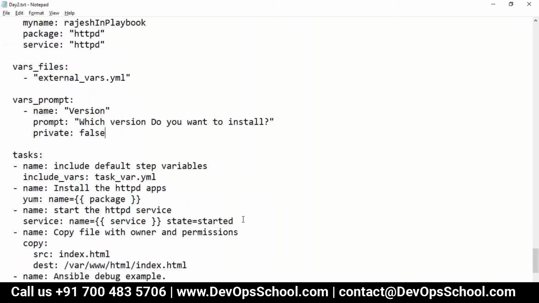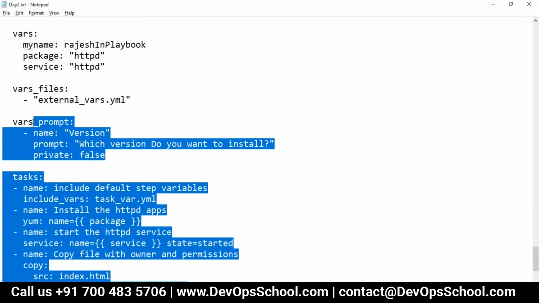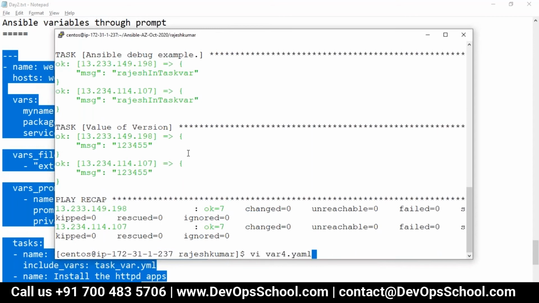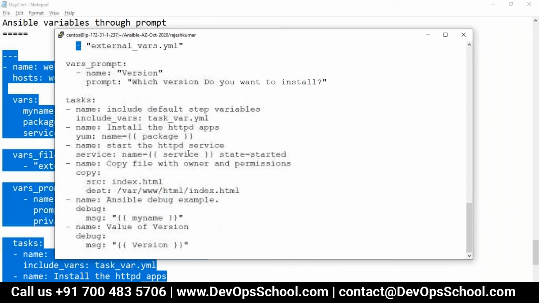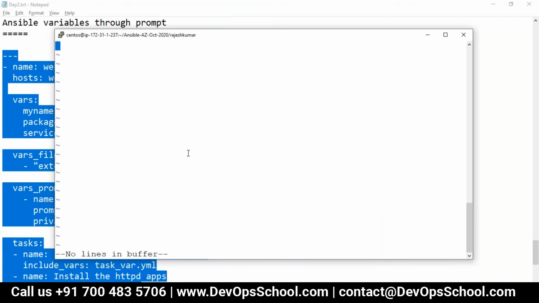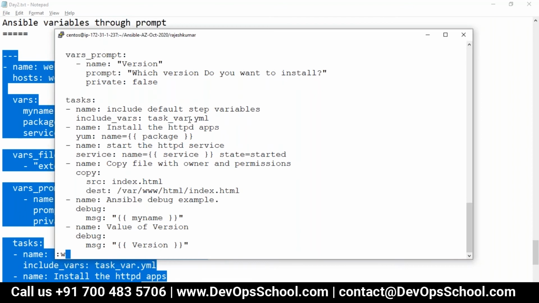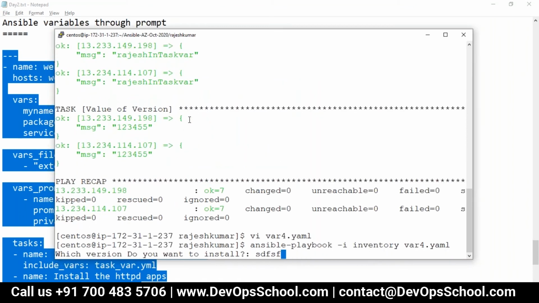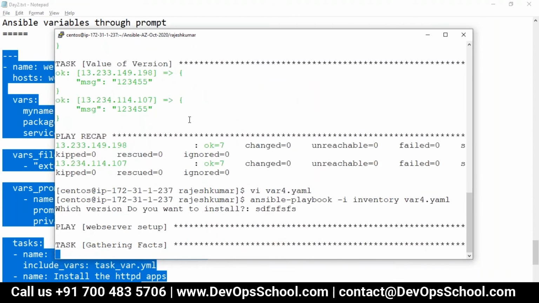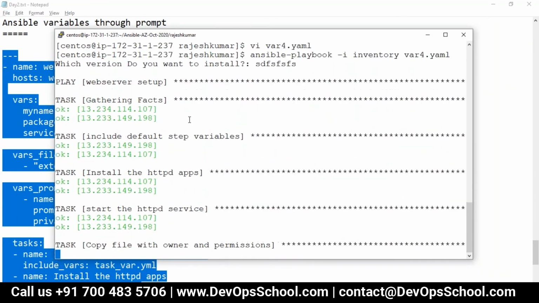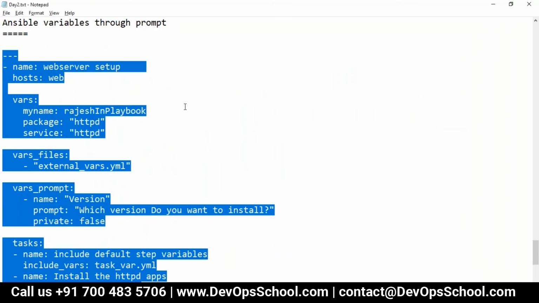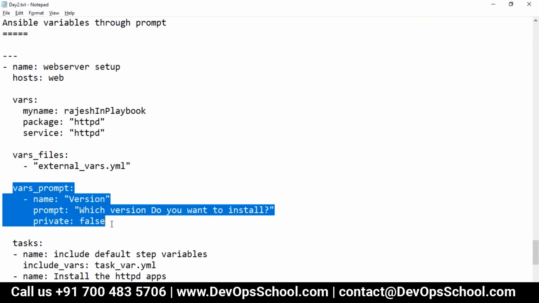If you make this one false, then you can see that. Save it. Now see, whatever I'm typing, I can see that. So this is the way you can also set the variable in an interactive way. If you want an interactive script, then you should use the vars_prompt variable.